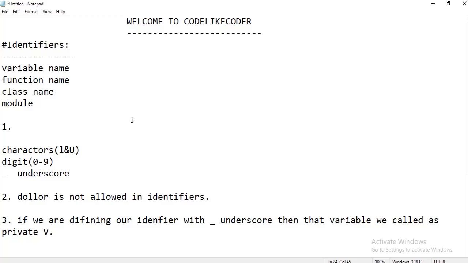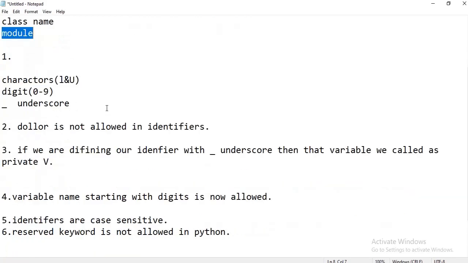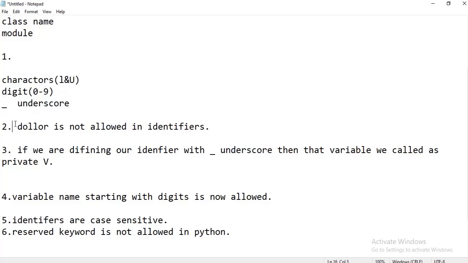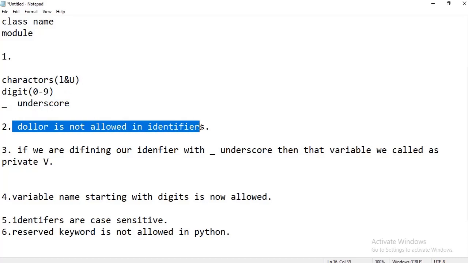This is the most important point: an identifier is nothing but a name in Python. It may be a variable name, function name, class name, or module name. In an identifier we can use only characters, which may be lowercase and uppercase, digits from 0 to 9, and the underscore symbol. These three categories are included in identifiers. Dollar is not allowed in identifiers.